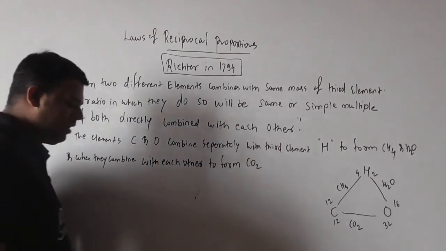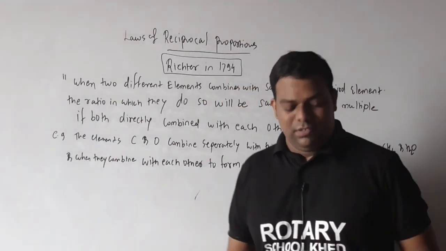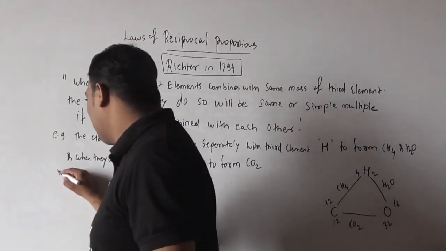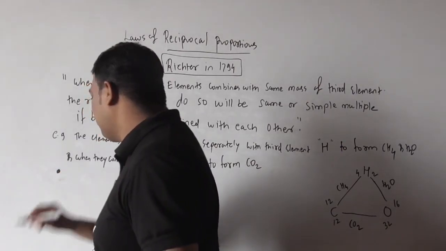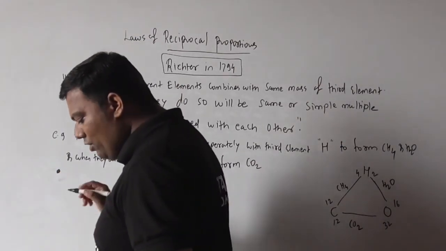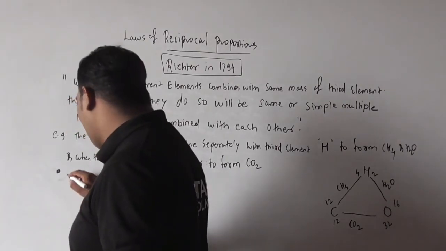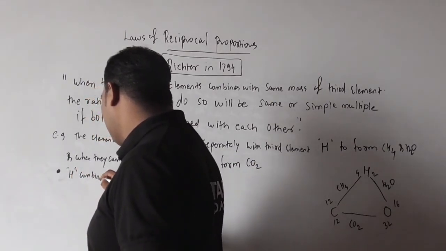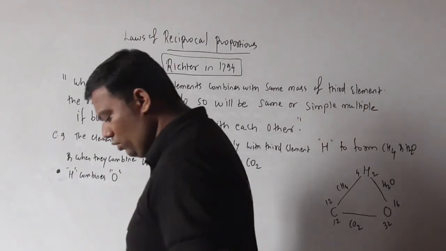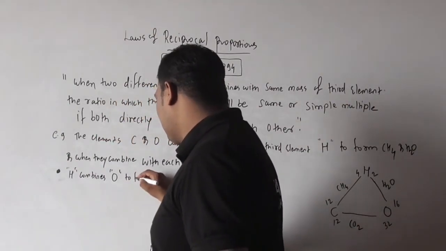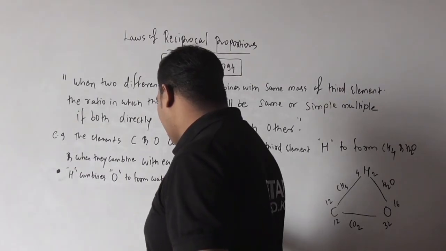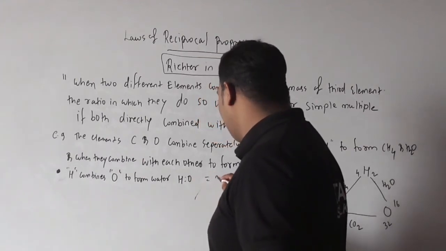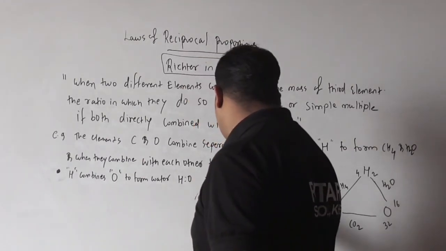What will happen? We will discuss first: hydrogen combines with oxygen to form water. So hydrogen has 2 and oxygen 16, and obviously, as you know, the ratio is 1 to 8.